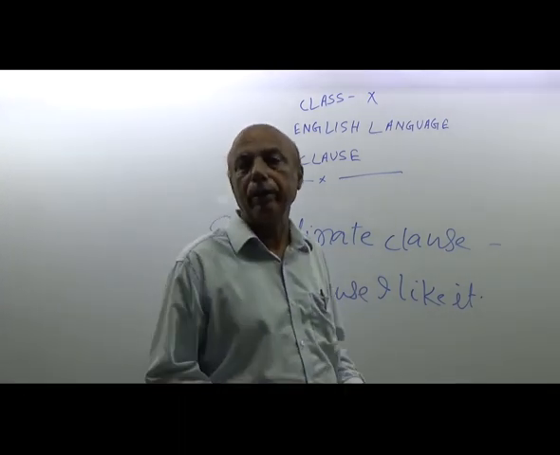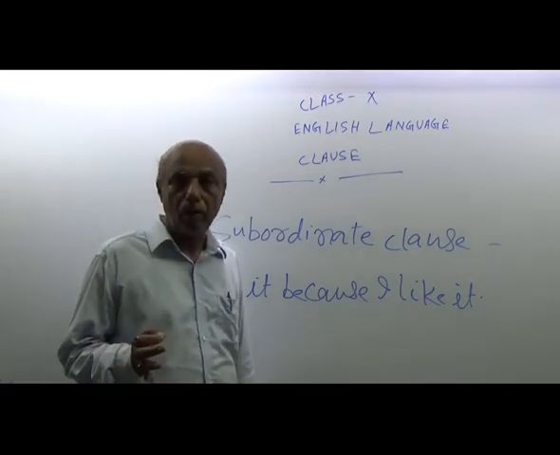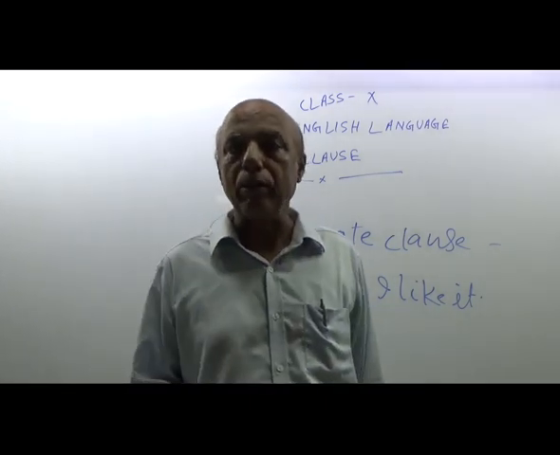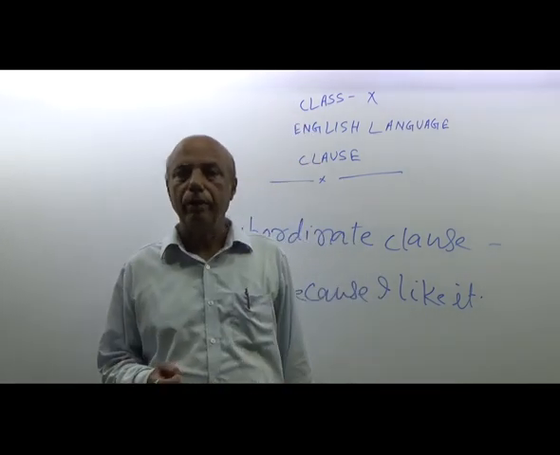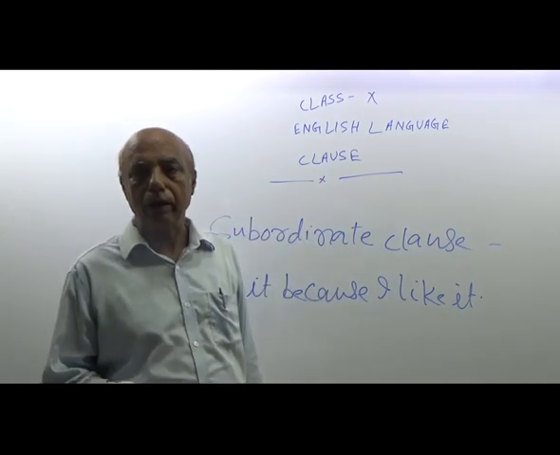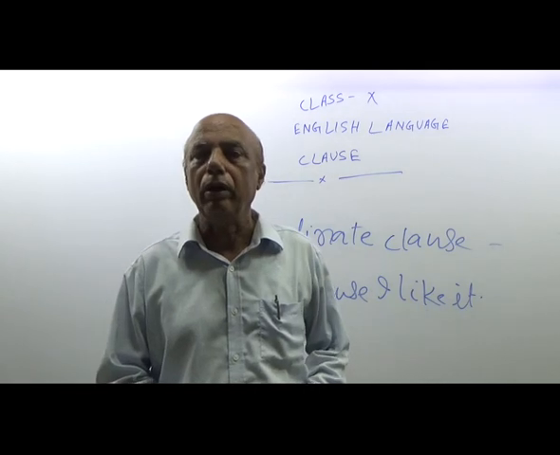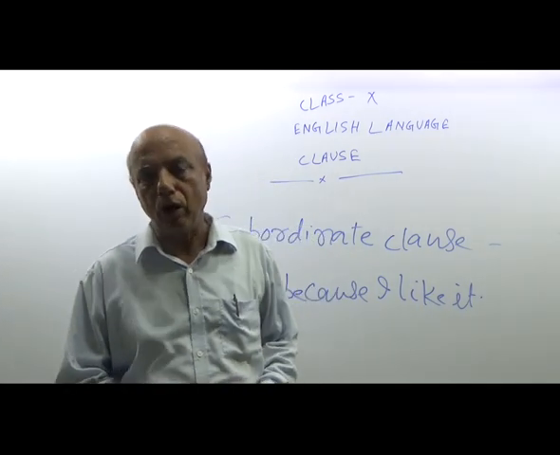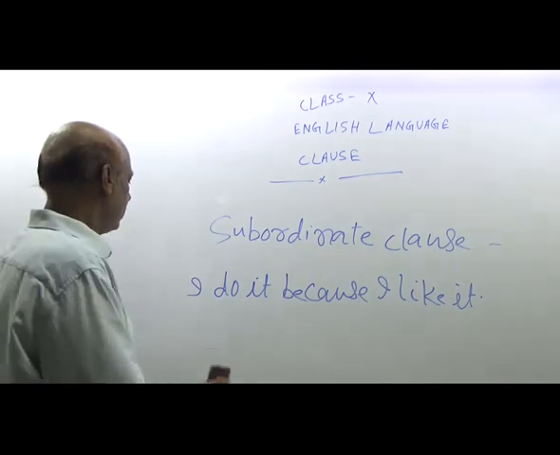That is why it is called dependent clause. It can be said subordinate clause, that depends on other clauses for its full meaning. That is why it is called dependent clause. Now, the third is called coordinate clause.